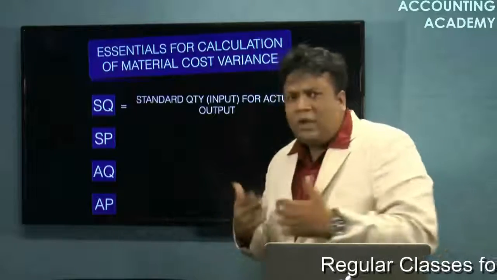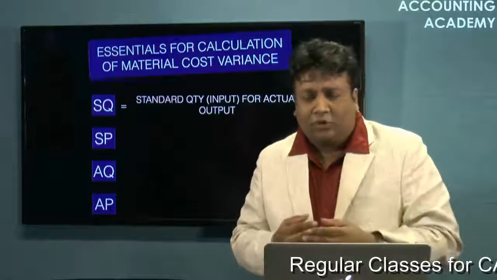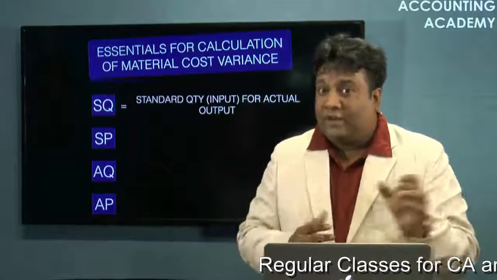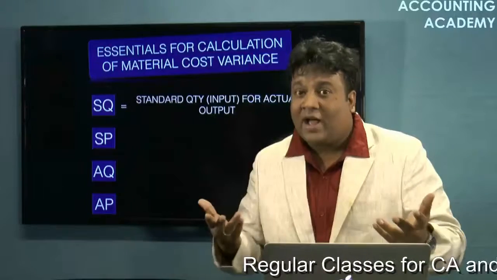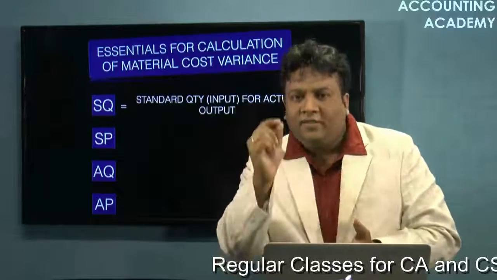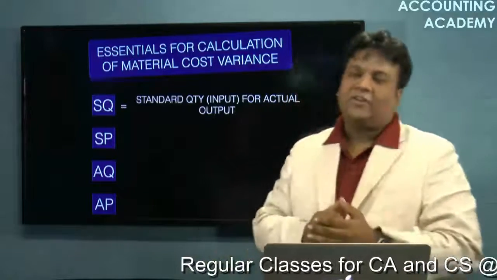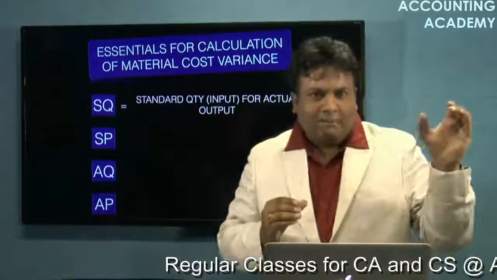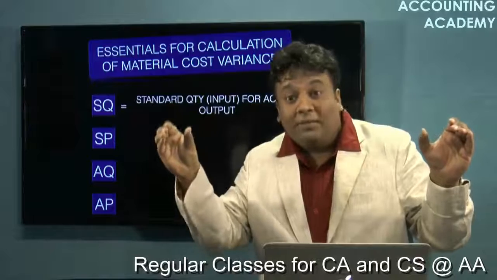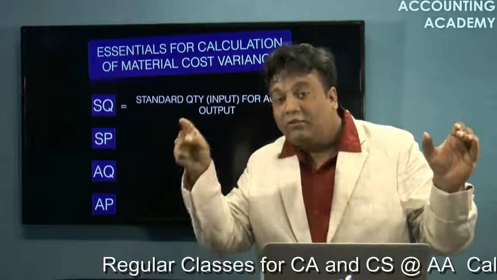Now, why do you do it like this? Sir, you just said that we will be comparing the budgeted data with the actual data. Now you are saying that we will be calculating the standard data, and that the budgeted data and standard data are different. Why? The basic logic behind this is a principle of accounting called matching. I'm comparing budgeted data with the actual data. My actual rice consumption will be for 120 plates of biryani.